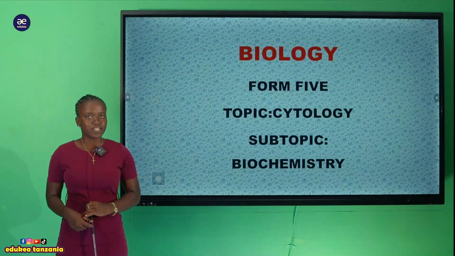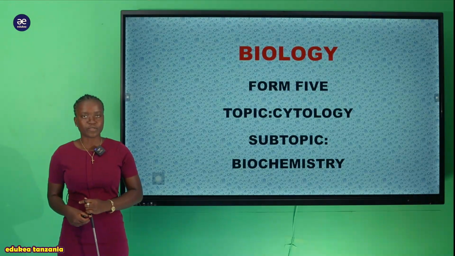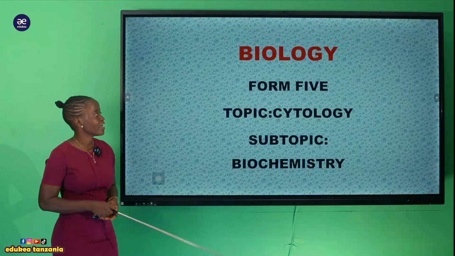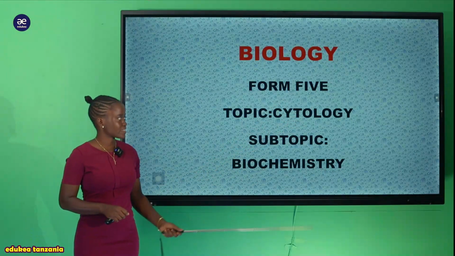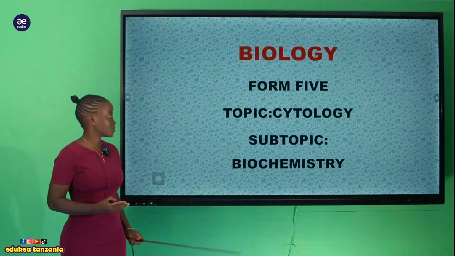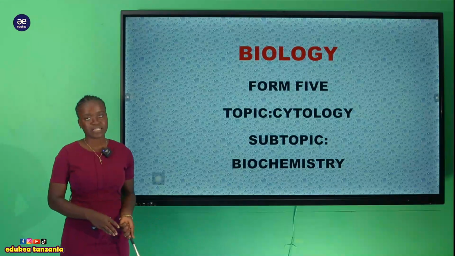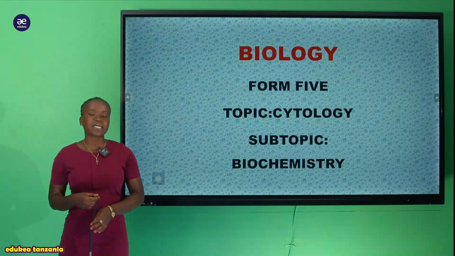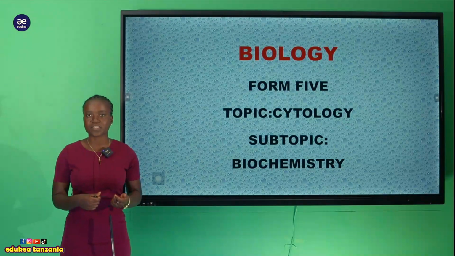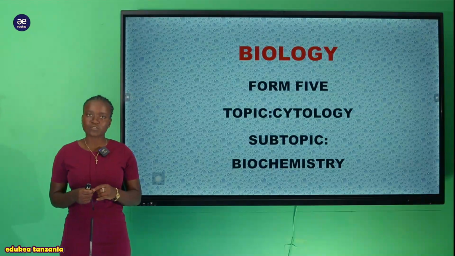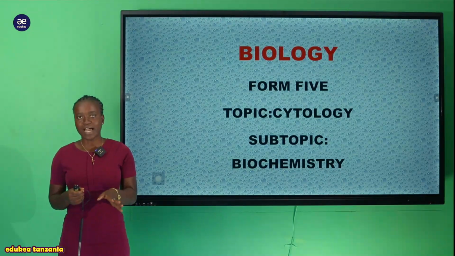I'm teaching biology, and today I'll be with you to discuss our topic, which is found in class level Form 5. Here we are going to discuss cytology, and our main focus is the subtopic biochemistry. Here we are discussing the organic constituents found within the cell, and we have already finished looking at the first organic constituent, carbohydrate.